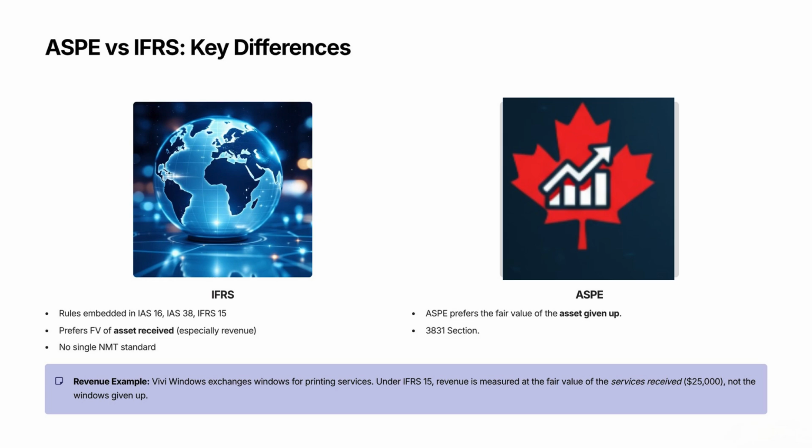For example, if Vivi Windows exchanges windows for printing services, under IFRS 15, revenue is measured at the fair value of the services received, $25,000, not the windows given up. To make this even clearer, let's walk through an IFRS example involving assets with commercial substance.